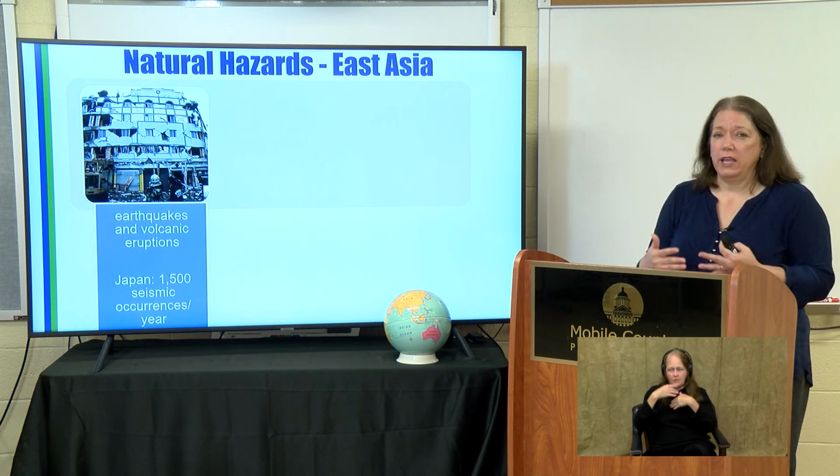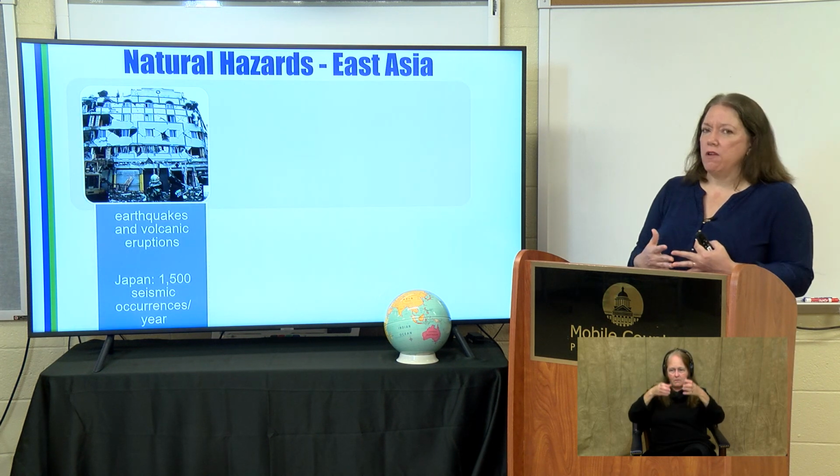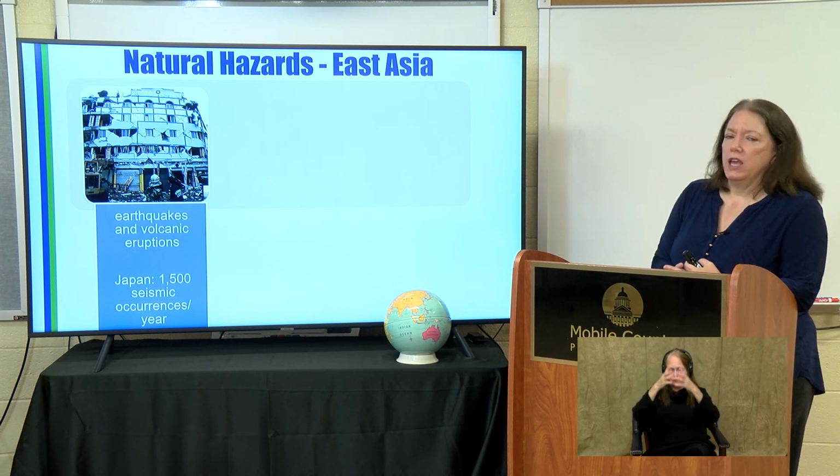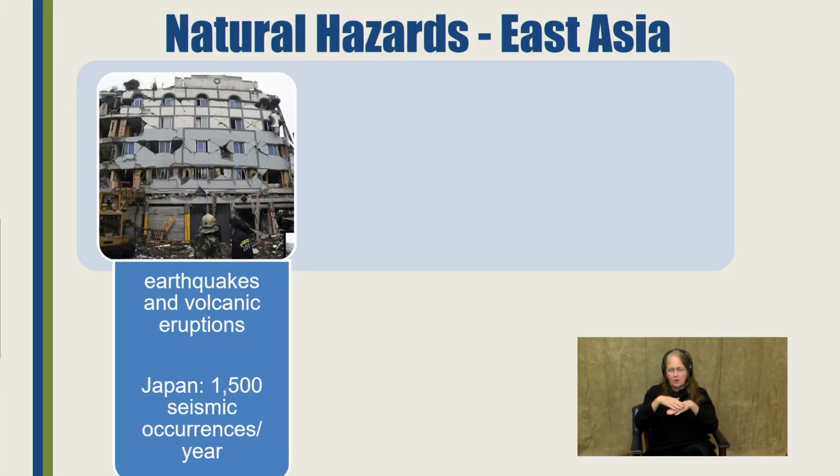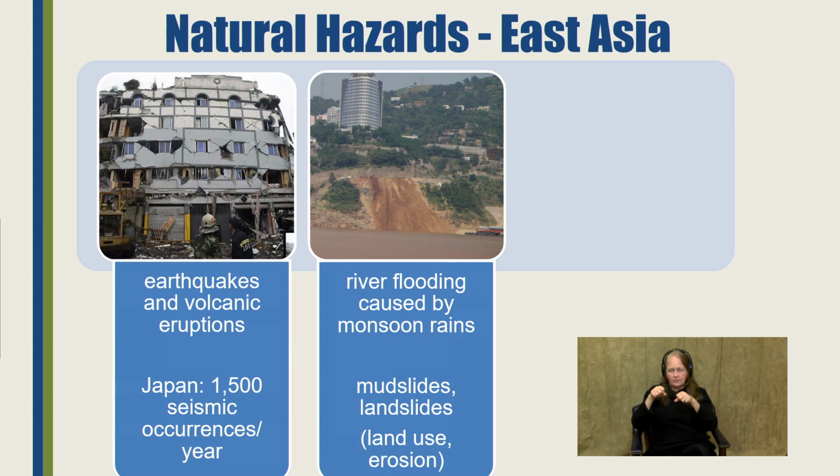Okay, earthquakes and volcanic eruptions, very much part of the story in this area, especially on Japan. It averages about 1,500 seismic occurrences a year. Can you imagine that? Now, many of them may not be that strong, but they also have